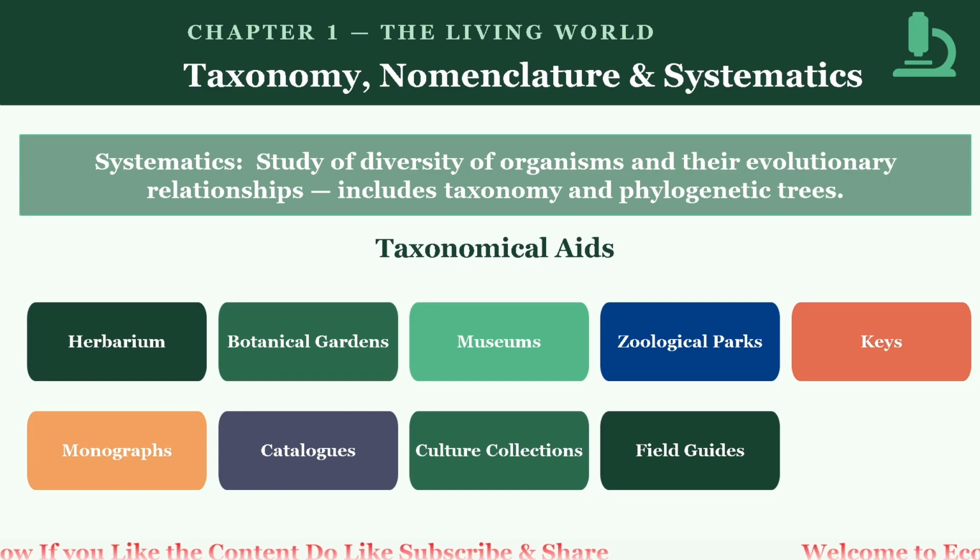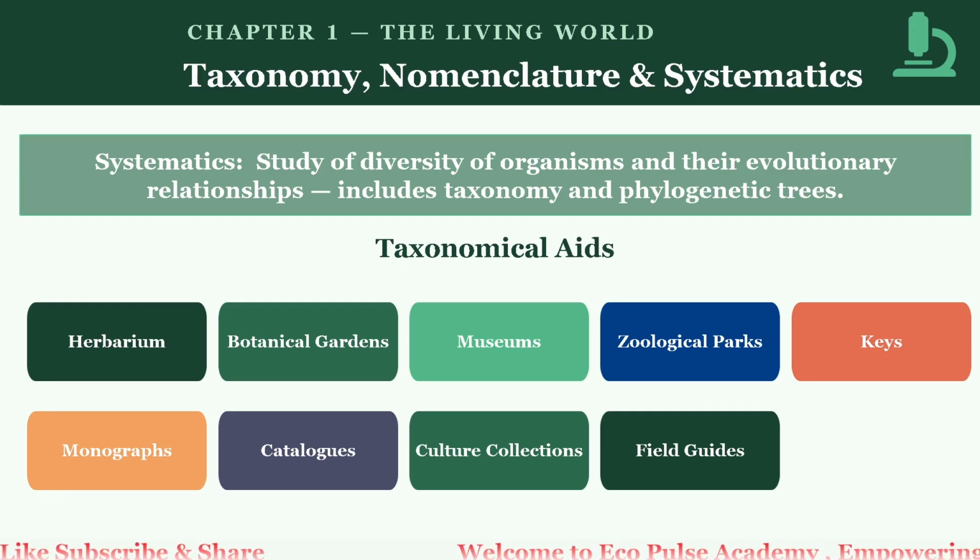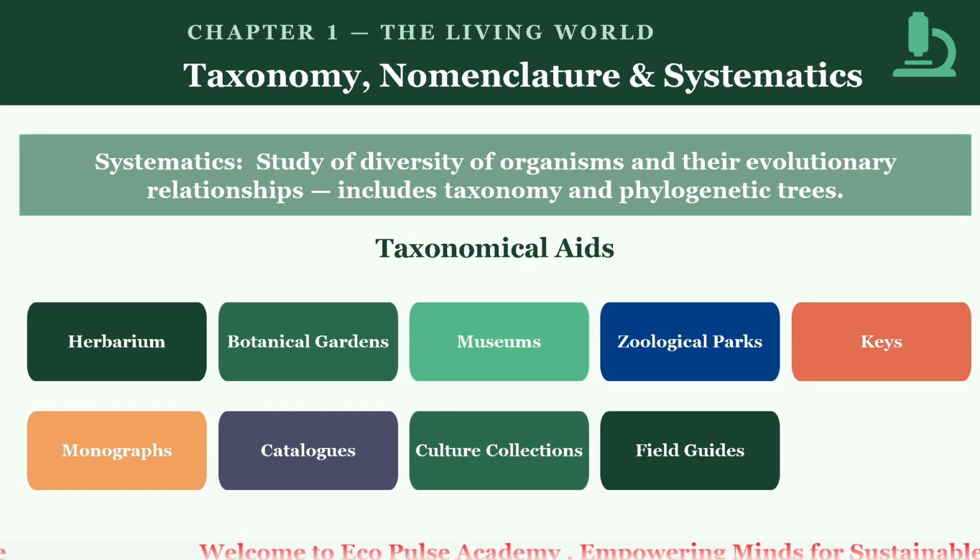Number three is the museum. Museums house collections of preserved specimens of animals, plants, fossils, and other objects of scientific interest. What is the function of the museum? It serves as a reference center for the study and classification of organisms. It offers educational exhibits and supports biodiversity research. Example: the Natural History Museum, London.